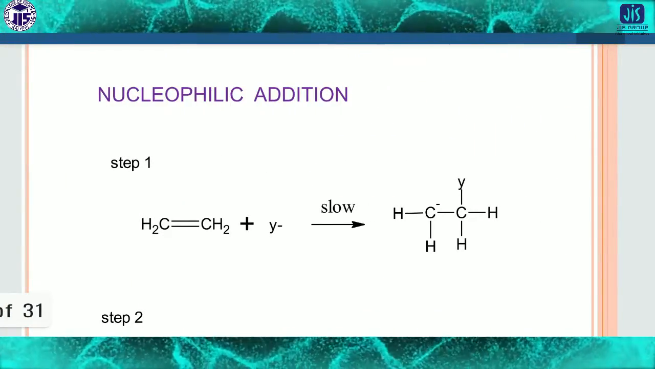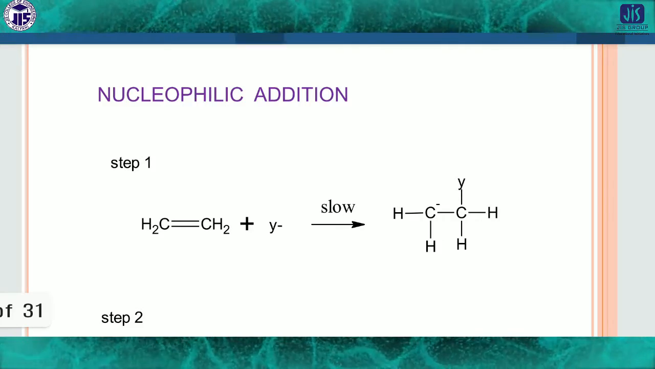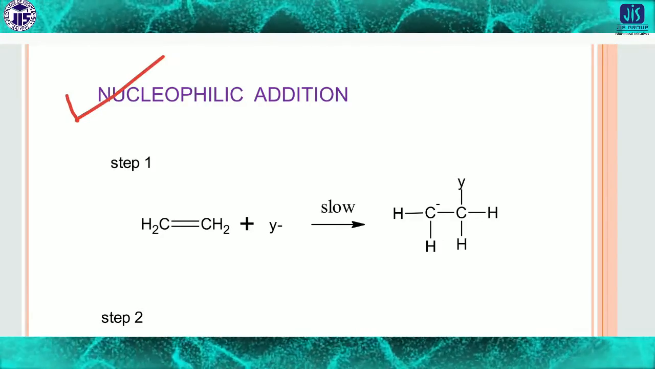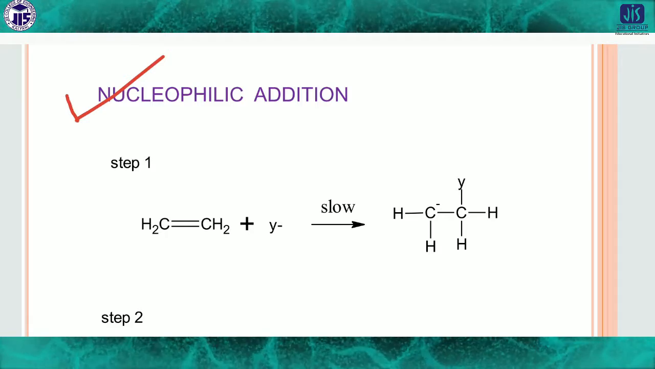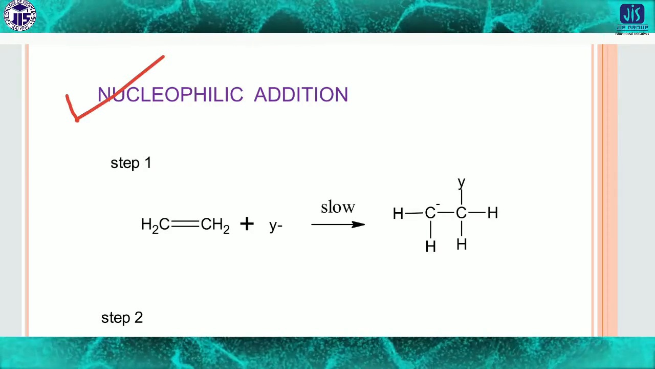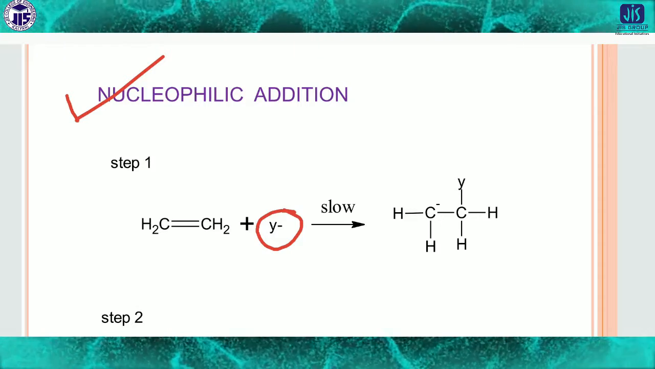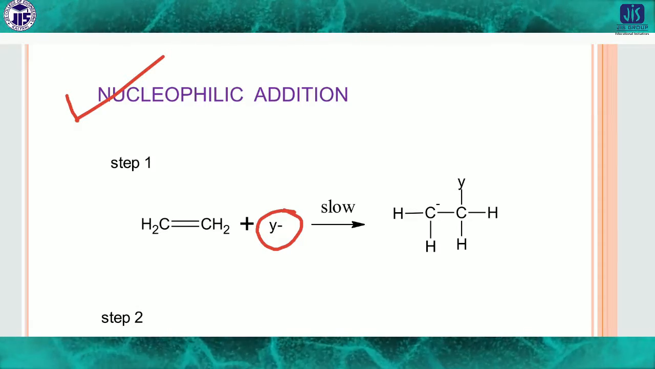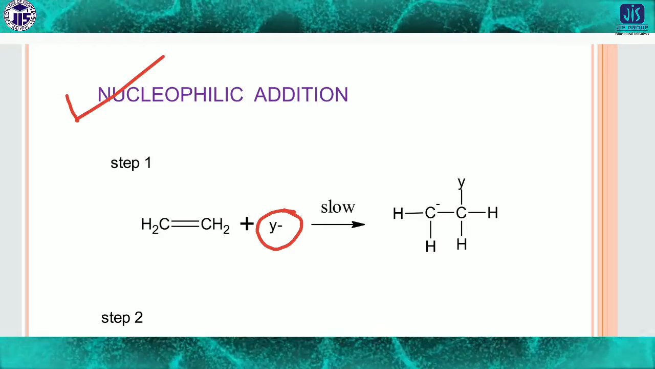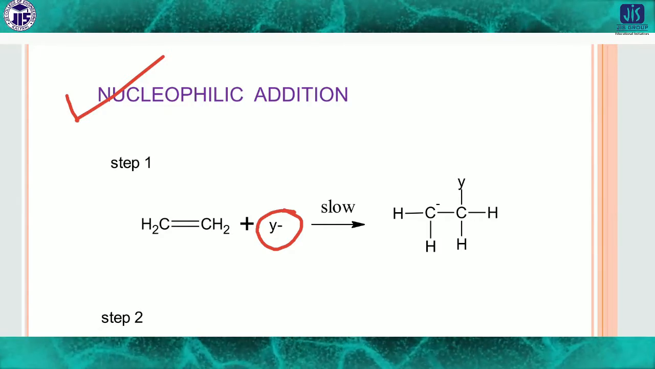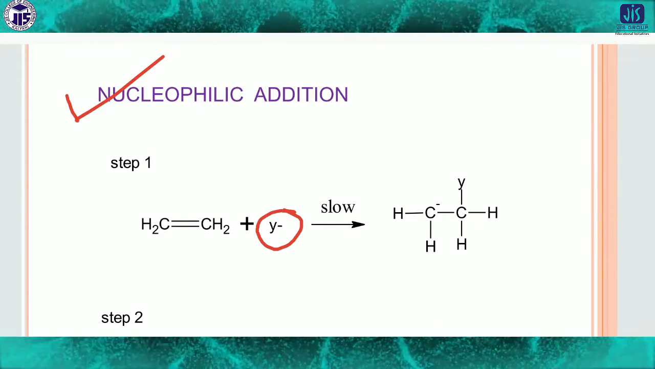Another example is the nucleophilic addition. I told you that there is another classification, nucleophilic addition. In nucleophilic addition, at first there will obviously be a nucleophile that will attack. Nucleophile means it loves the nucleus. So obviously all the nuclear density will be on one carbon.